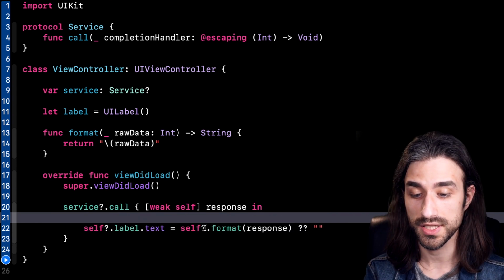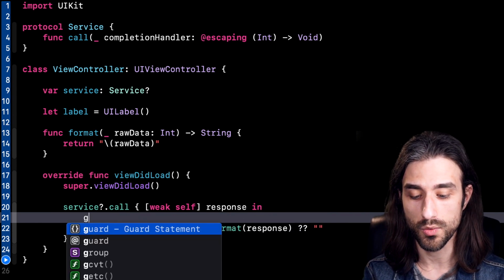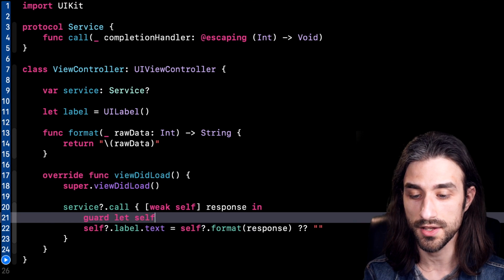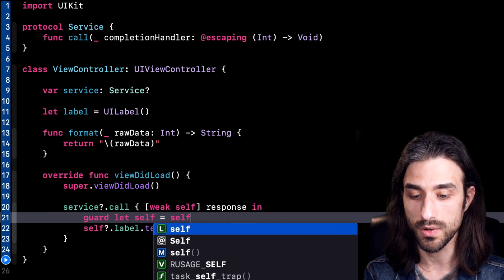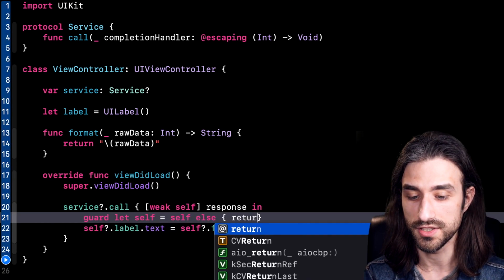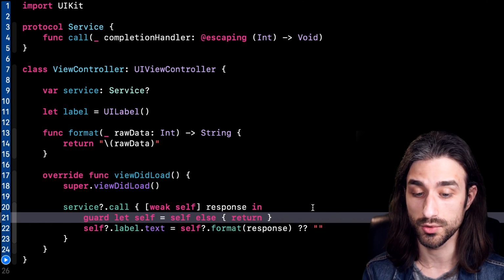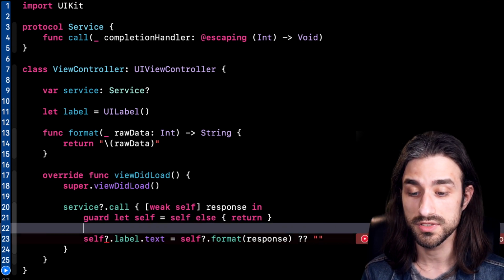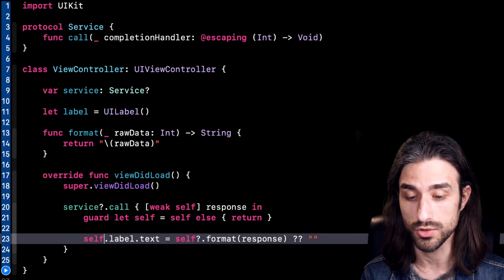Alternatively, if we want to get rid of this optional value in the closure, at the beginning of the closure, we can add a guard let self = self else return as the first instruction of the closure. And now self is no longer optional in the closure. We can use it just like we were before.